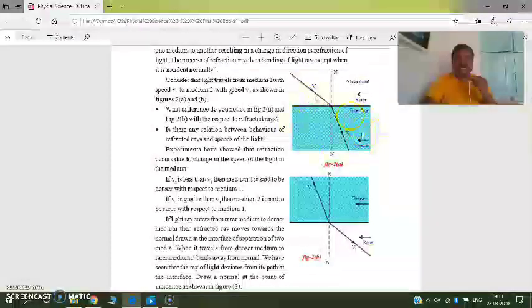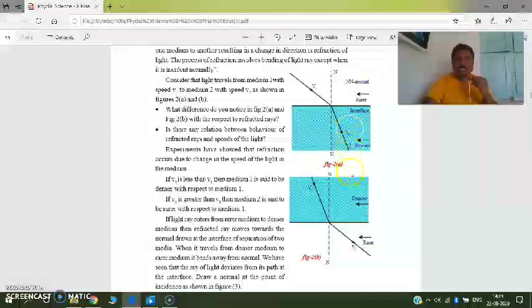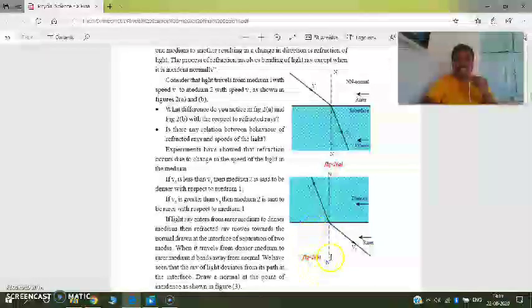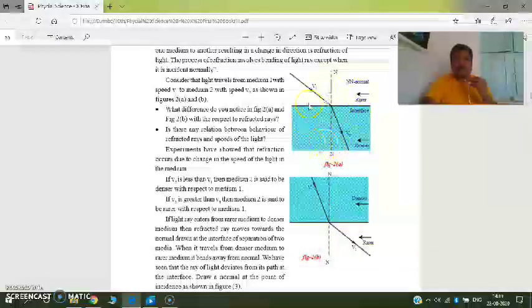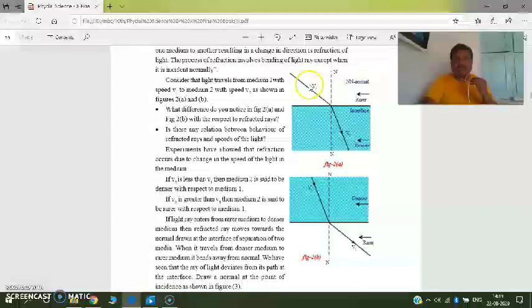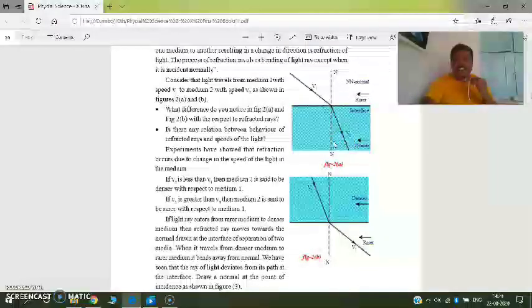In Figure 2a, you observed the light ray traveling from air to water. In Figure 2b, you observed the light ray passing from water to air, that means denser medium to rarer medium. So what happens? If you see Figure 2a, when the light ray travels from air, that means rarer medium to denser medium, the refracted ray bends towards the normal.